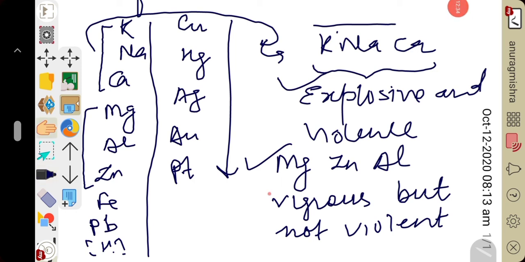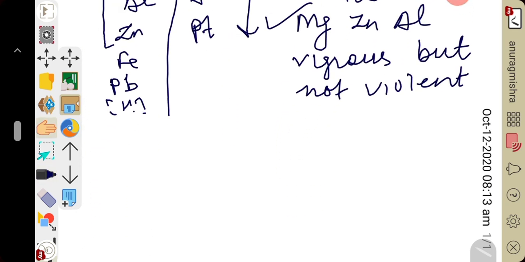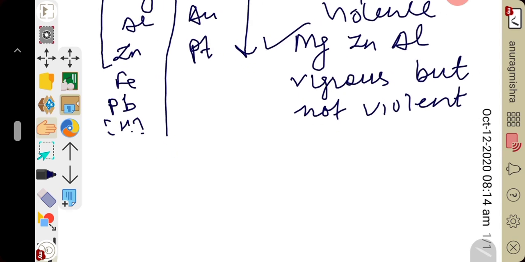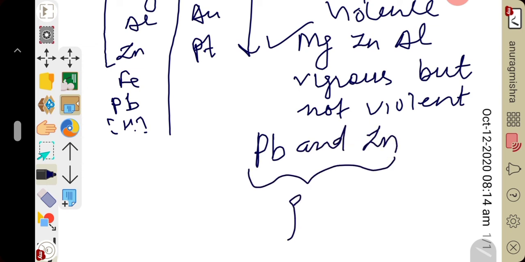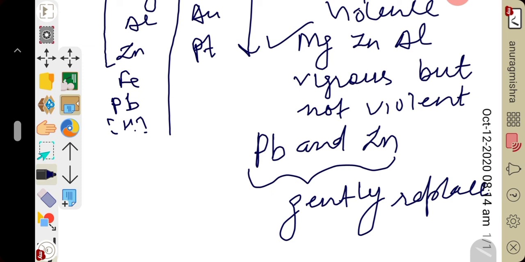Clear? And metals like iron and lead displace hydrogen from acid gently. Metals like lead and zinc can gently replace hydrogen from acid.